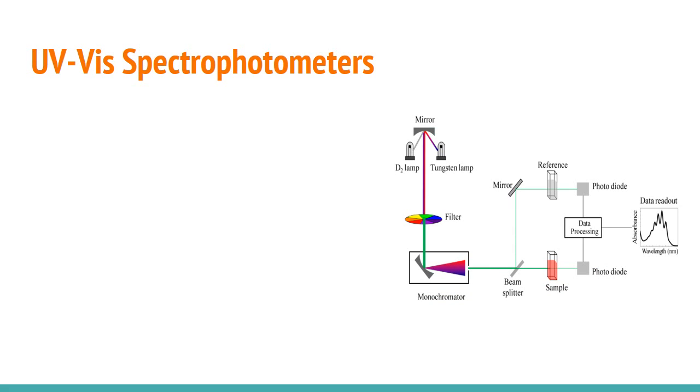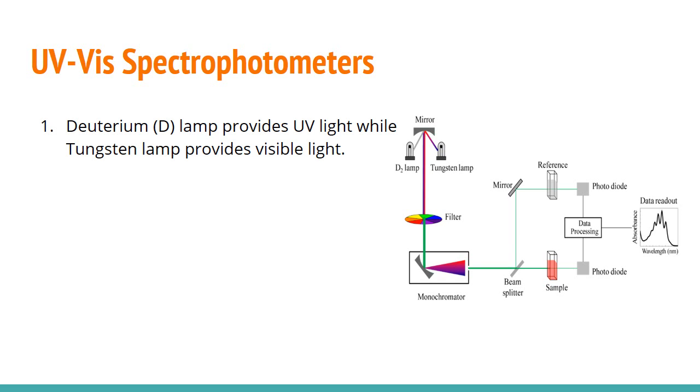Continuing with our presentation, we shall look at the equipment. This is a general flow of the UV-vis process. Firstly, deuterium lamp provides UV light, while tungsten lamp provides visible light.